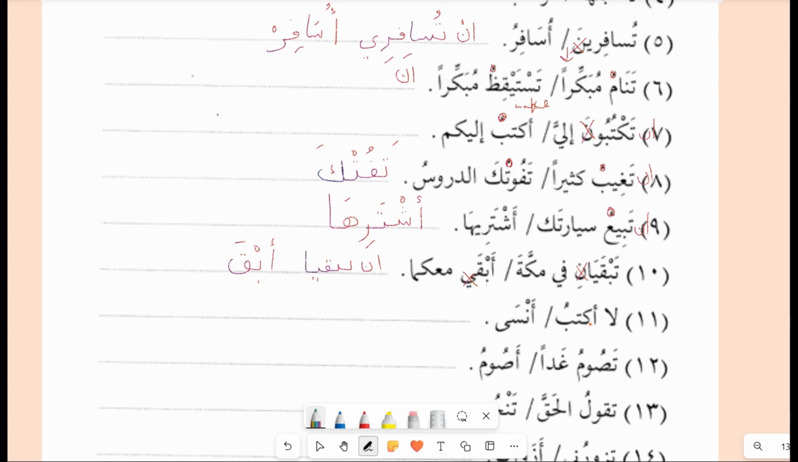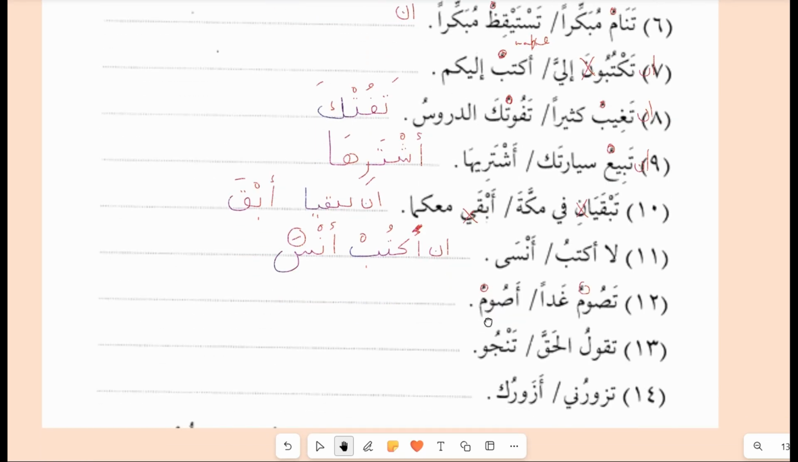La aktubu ansa. So in aktub, in aktub, ansa. And what you're going to do here is delete the weak letter, that's why fatha. Tasumu ghadan, in tasum ghadan, asum. I will also fast. And then we will see there are a lot more here.